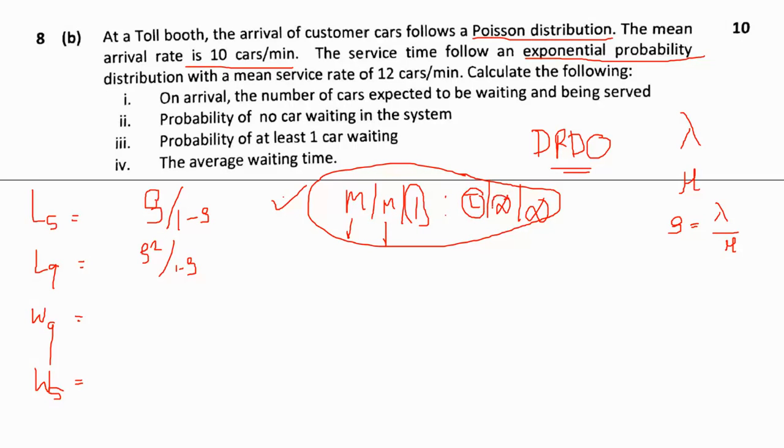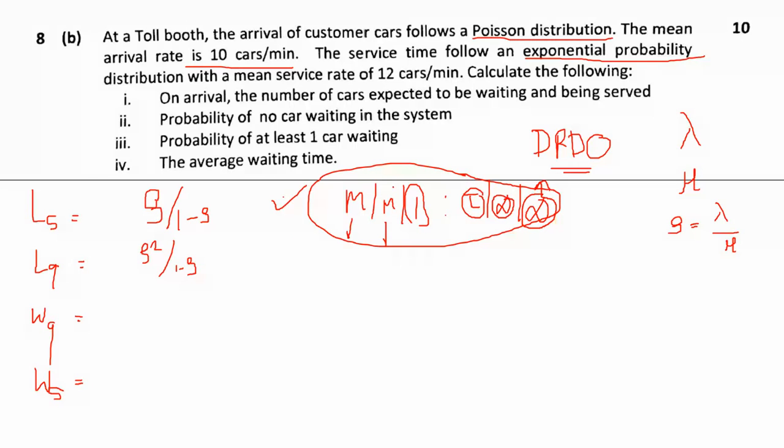This is the basic Kendall's model. I hope you understand. In an upcoming video, I will explain all this model. Some of you might know the basics.